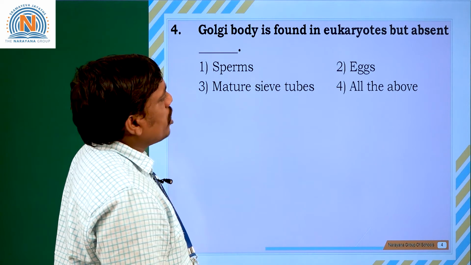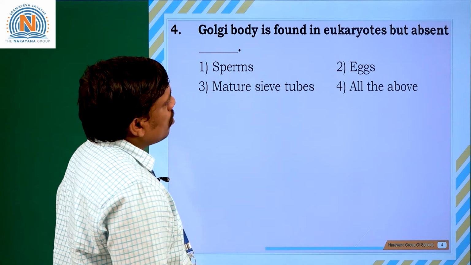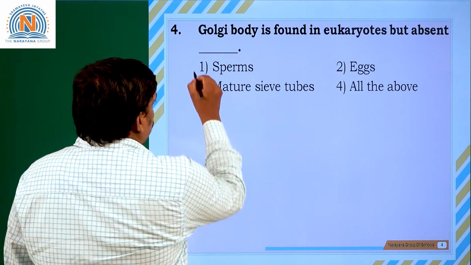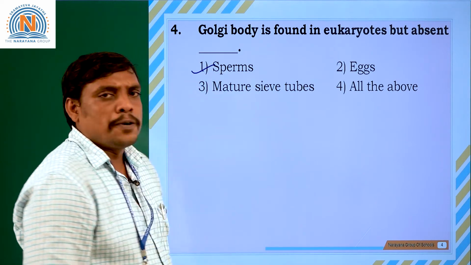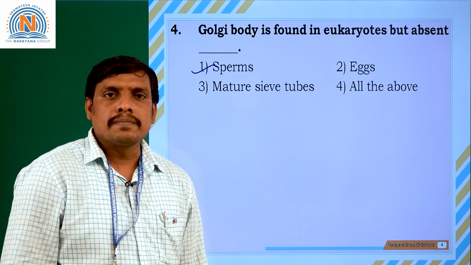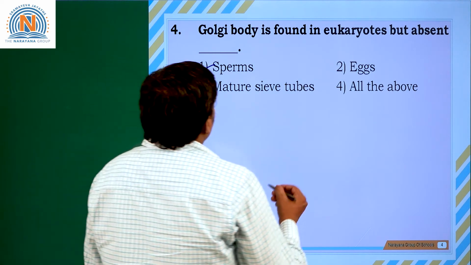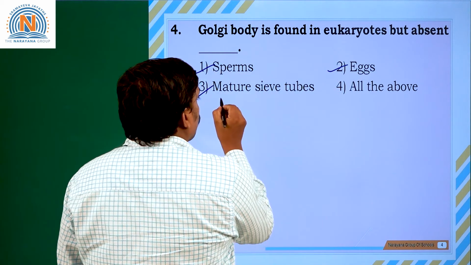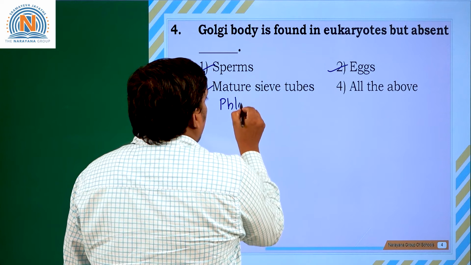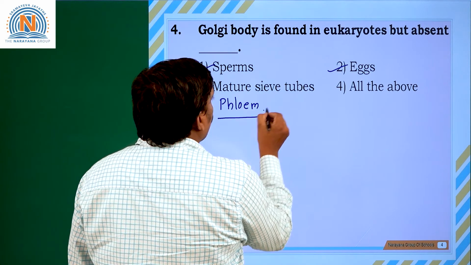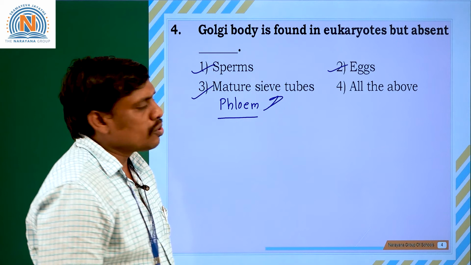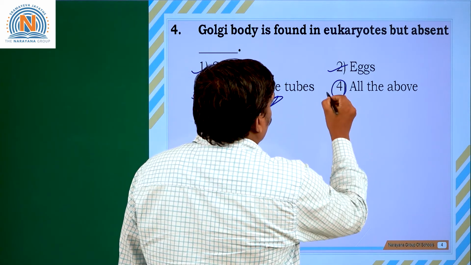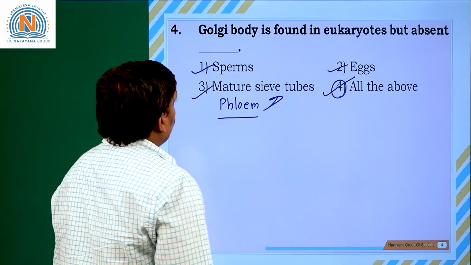Golgi body is found in eukaryotes but is absent in the sperm cells. Human sperm cells or animal sperm cells do not have a Golgi apparatus. It is also absent in mature sieve tubes of plant phloem tissue. Plants have phloem tissue made up of sieve tubes, and even sieve tubes do not have a Golgi apparatus. So the suitable answer is option 4, all of the above.